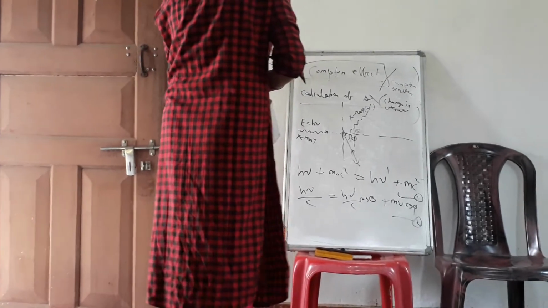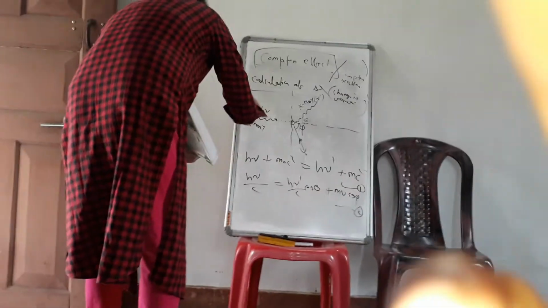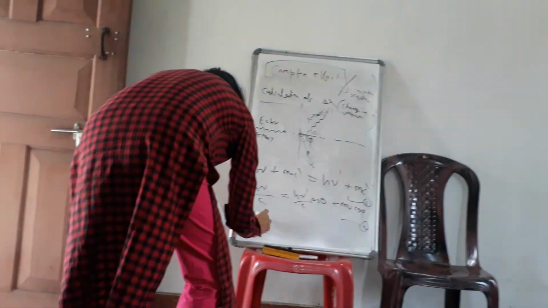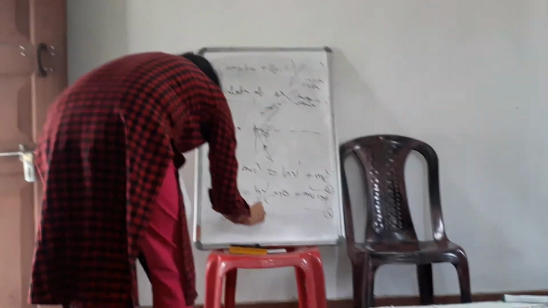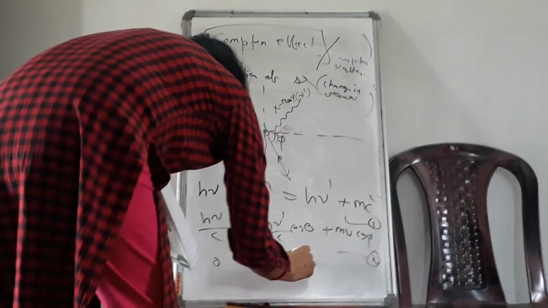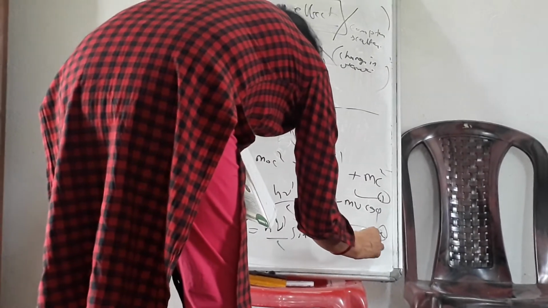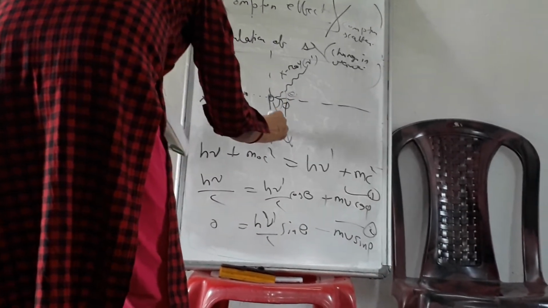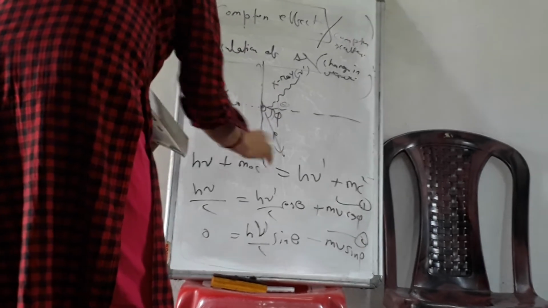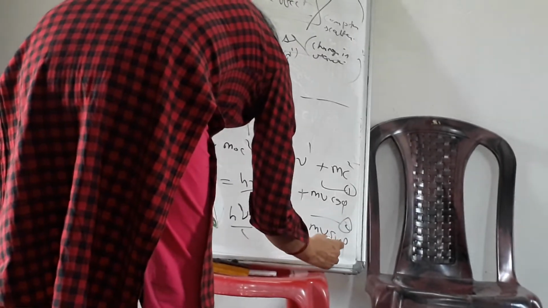Similarly, for the momentum equation in the y direction, there is no component of momentum along the y direction initially for the photon, so 0. The right side will have h nu dash by c sin theta, then minus mv sin phi. Because this is the y negative, the y component of the electron will be in the downward direction and the y component of the photon in the upward direction. So this is equation 3.